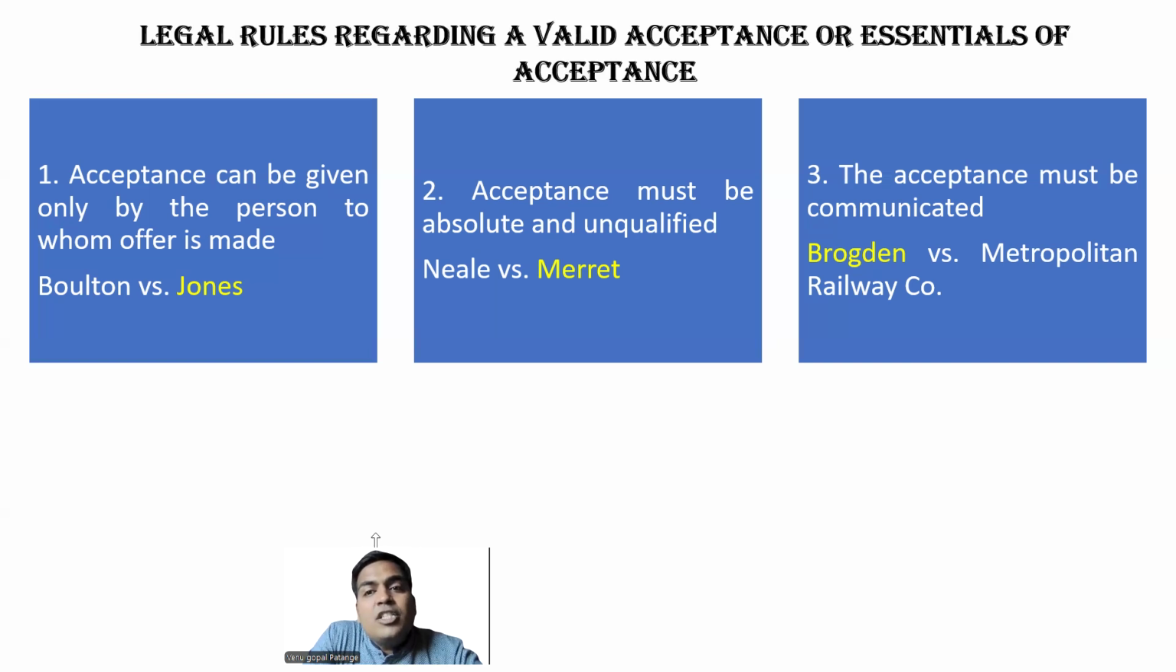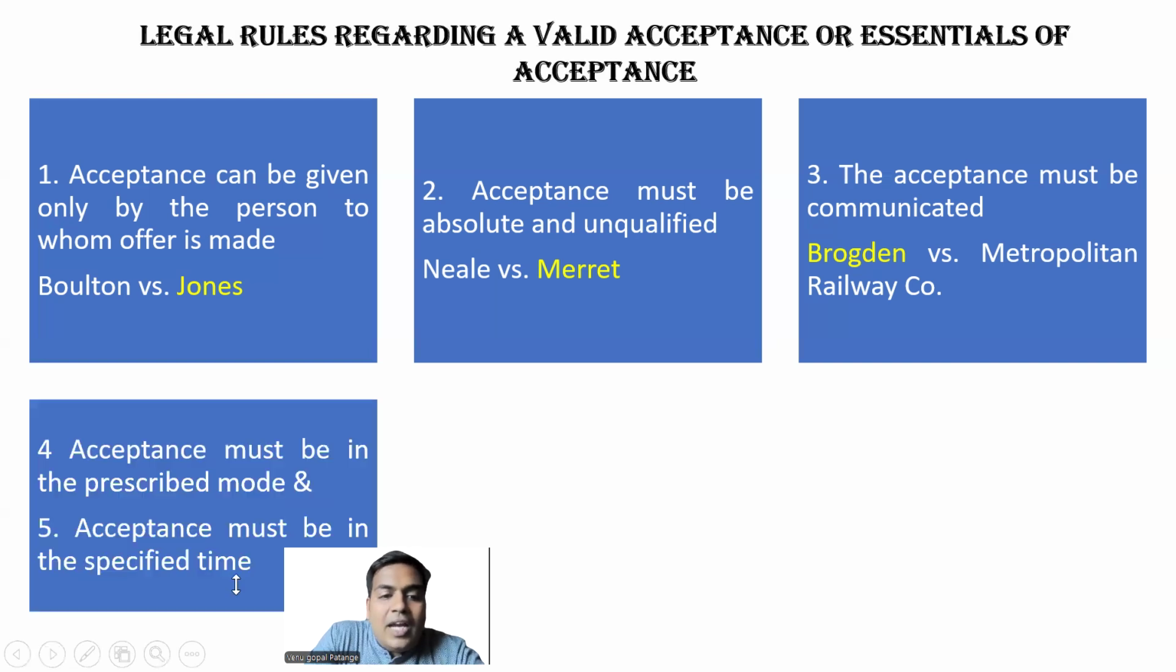The third point is that acceptance must be communicated. If you have just written it somewhere but it was not communicated to the offerer, it is not valid. The moment it is communicated to the offerer, it is a valid acceptance. So these three points are quite common sense. Next, we'll move to the fourth and fifth points.